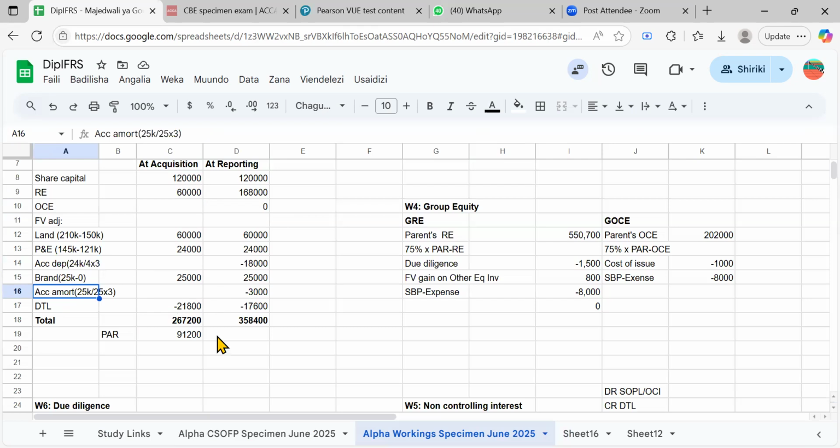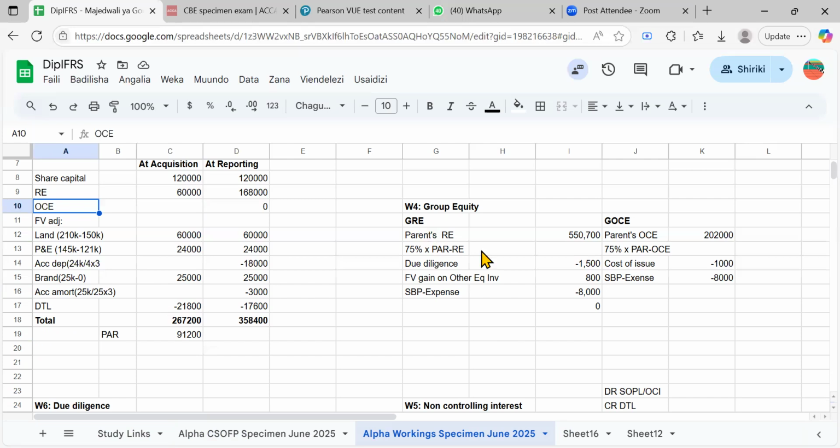So you can see all the differences here are due to retained earnings. But presume maybe this question gave you maybe here at the acquisition other components of equity was 0, and here maybe it was 1,000. It means there would have been a difference of 1,000 here that is related to other components of equity. So this 91,200, I would have had to distribute it twice. 90,200 would be retained earnings, and 1,000 would be other components of equity.